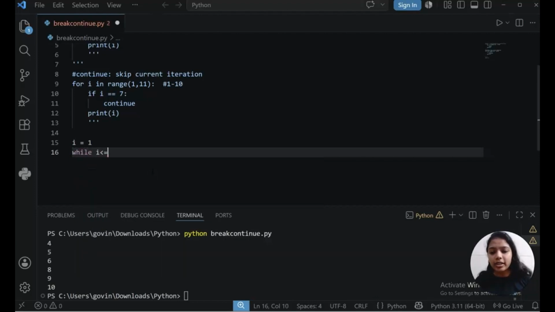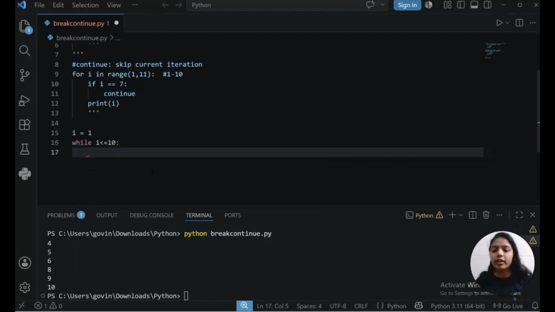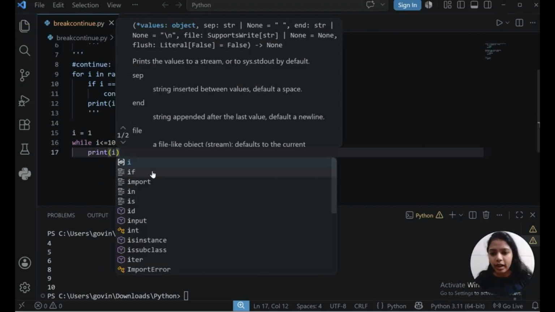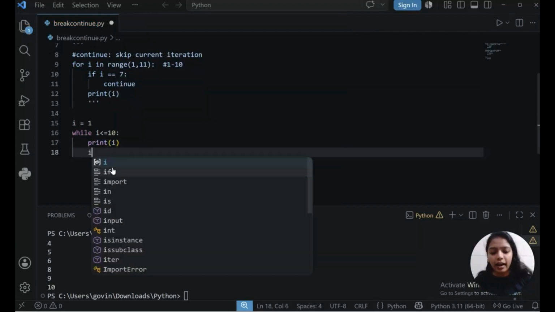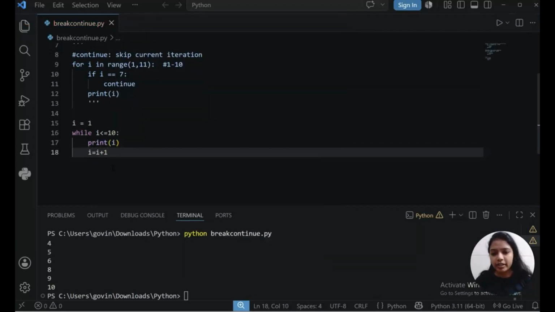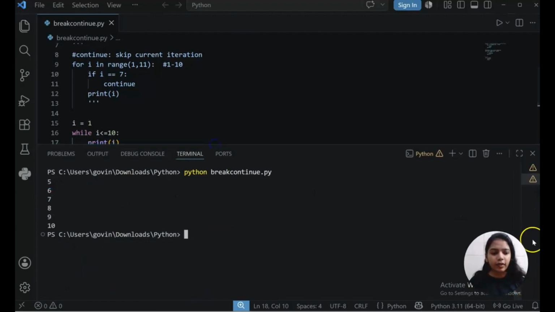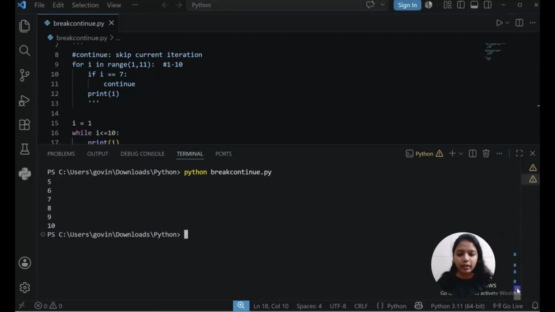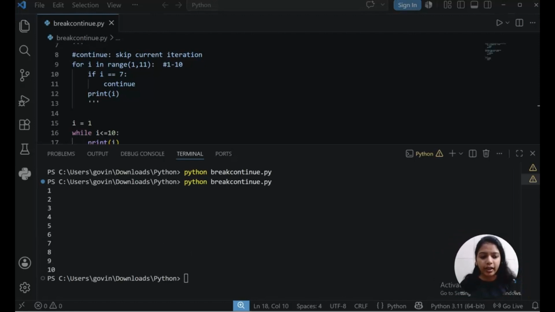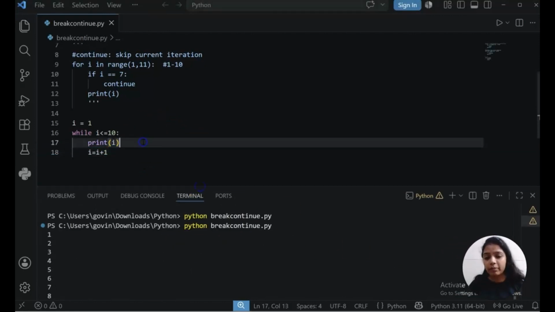While i is less than equals to 10. This loop will run until i is less than equals to 10. I am saying print i, and then i equals to i plus 1. That's it. Let's run it. So currently I never used break. So perfectly we are getting the values 1, 2, 3, 4, 5, 6, 7, 8, 9, 10. But I want to apply break.